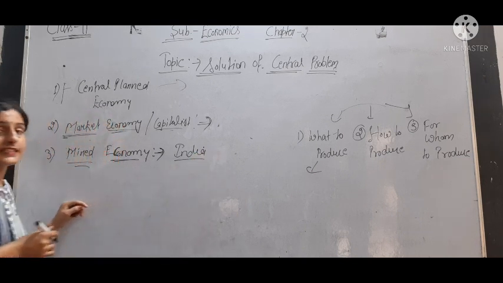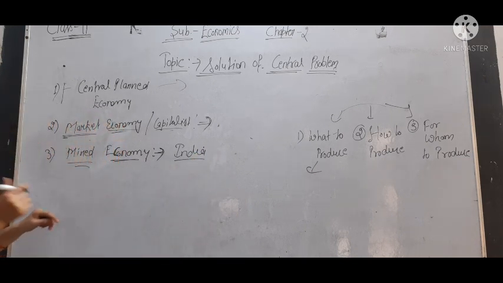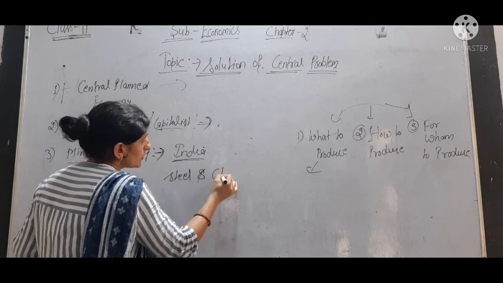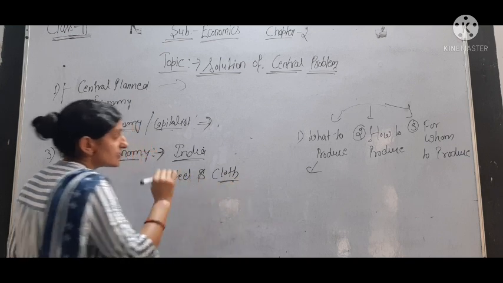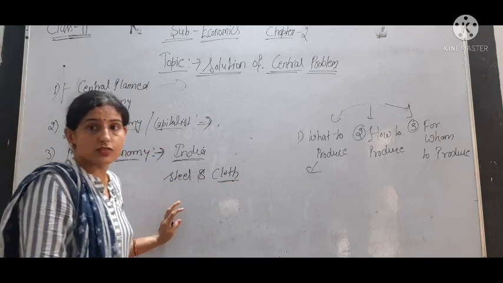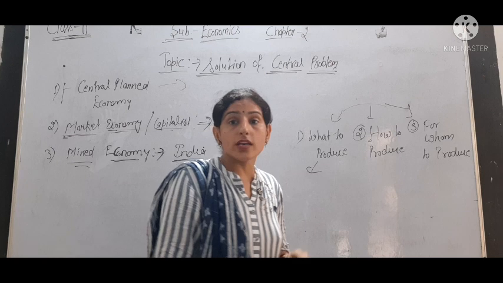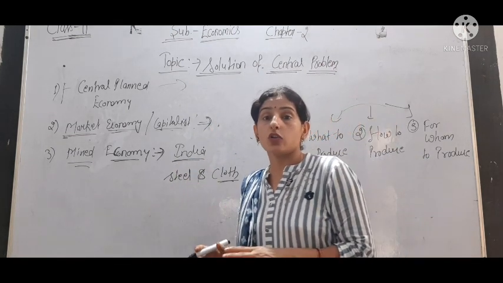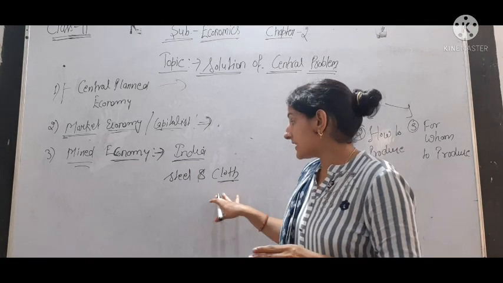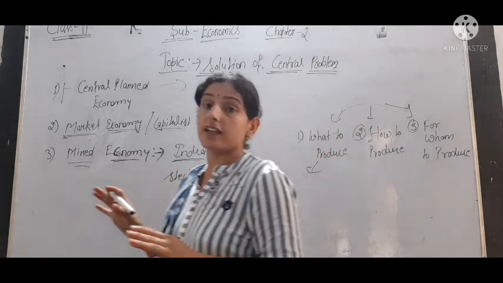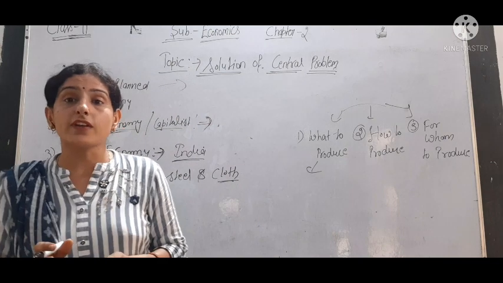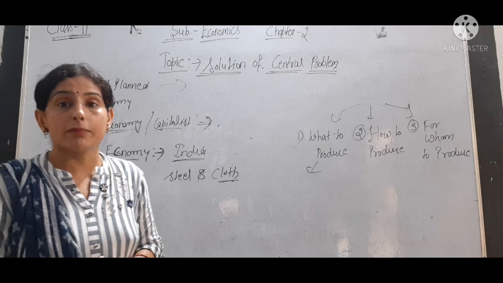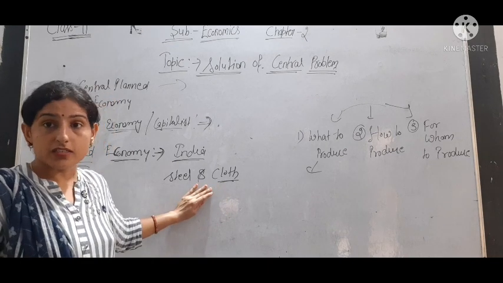So we can see that in India, steel and cloth industries are free to decide. There is no restriction on this type of industry about what to produce, how to produce, and for whom to produce. Producers are free about the production decision. There is no restriction by the government on this type of production.